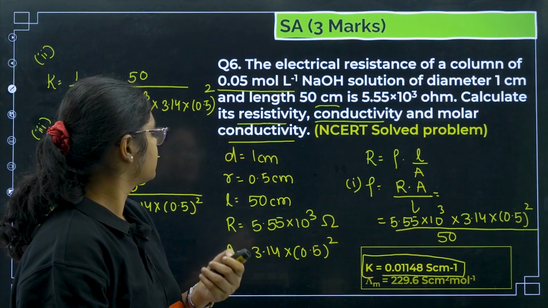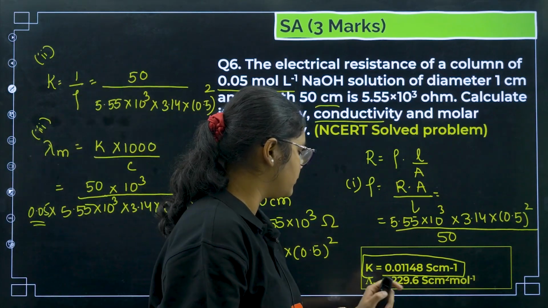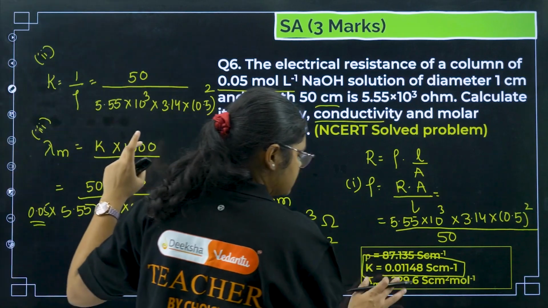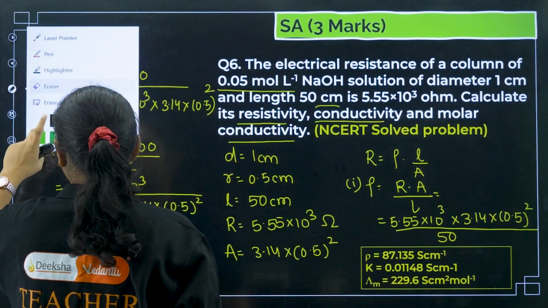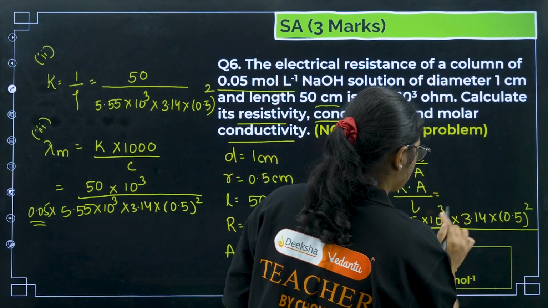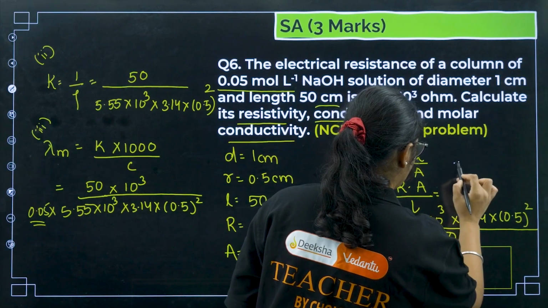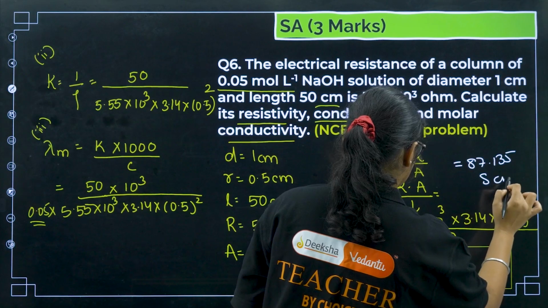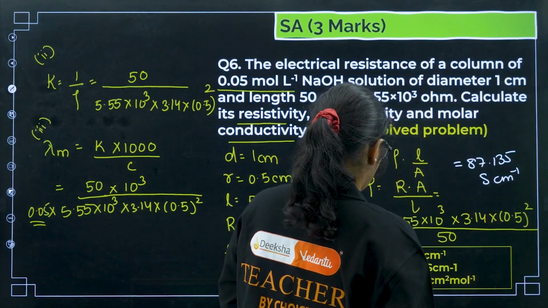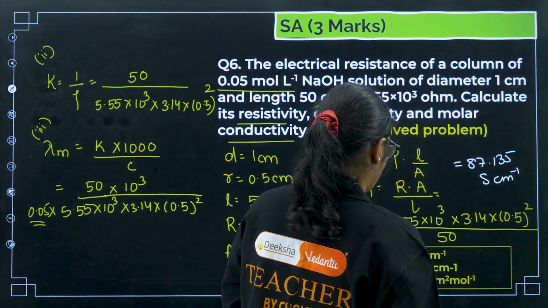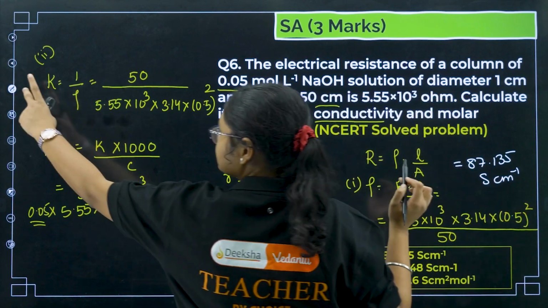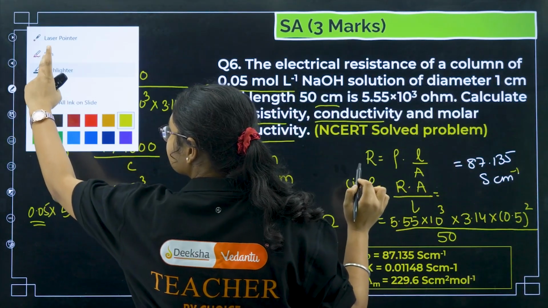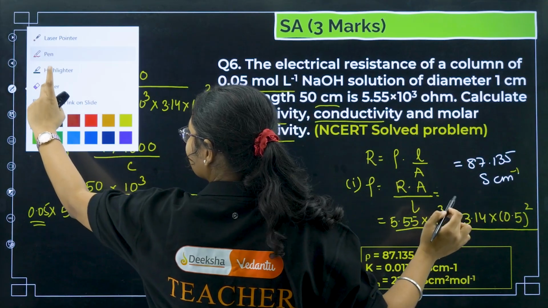Next question. We have the kappa value, molar conductivity value, and resistivity value as well. I have written all the answers, so let me write them down in a box. If you calculate this, finally you will get around 87.135, not S centimeter inverse, you will get ohm meter; I will correct the units here.